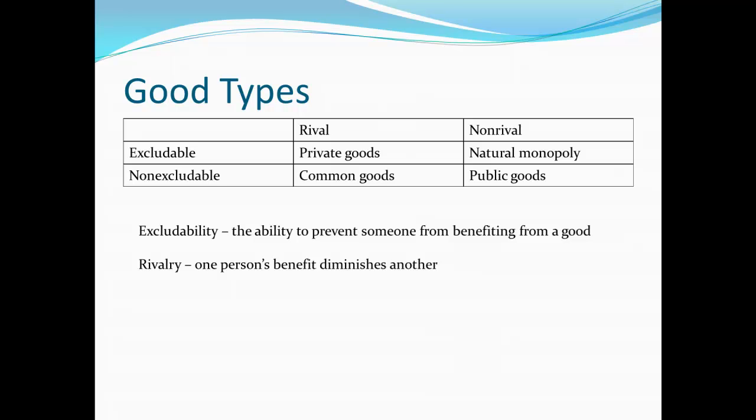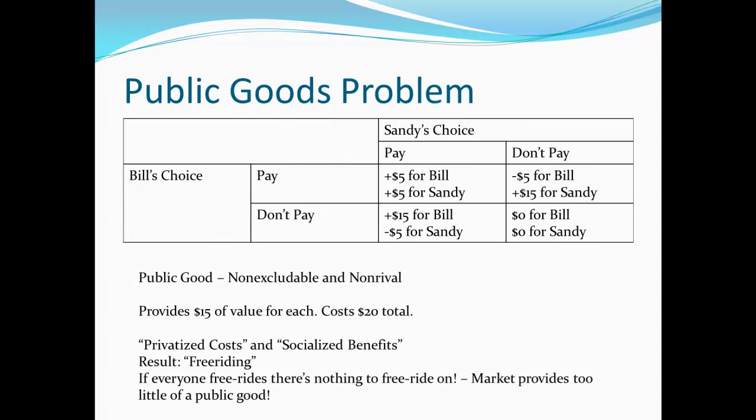Now let's turn to some of the problems faced in a market for a public good. The public goods problem really comes down to how do you convince somebody to pay for it. So in this case, we have Bill and Sandy, who are looking at this particular public good. If it's provided at all, it provides a $15 value for each of them, for a total of $30 of value. It costs $20 to produce the thing. So if both of them decide that they're going to pay their fair share, each of them pays $10, then we end up producing the thing. It provides a $15 value for each of them, so they're each ahead $5.